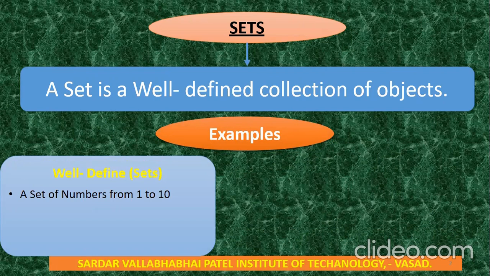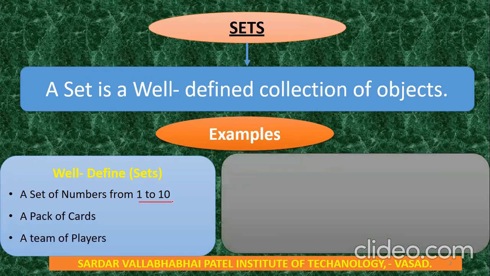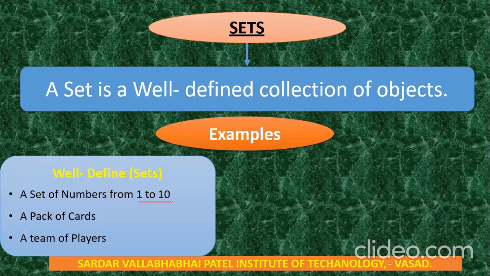So a set of numbers from 1 to 10. For the set of numbers 1 to 10, we know that this is well-defined, so we write 1, 2, 3 up to 10. This is a perfectly well-defined set. Okay. Now, a pack of cards, we know that. A team of players, this is again well-defined, as we can define the number of players of a team. So all three examples are well-defined.